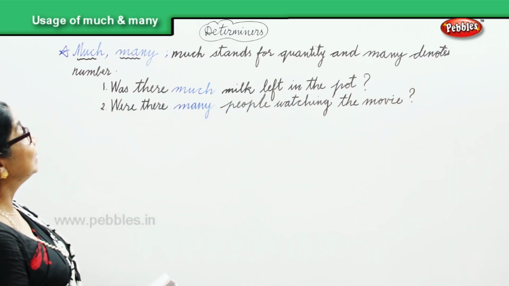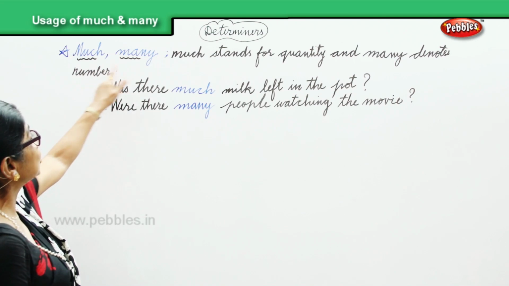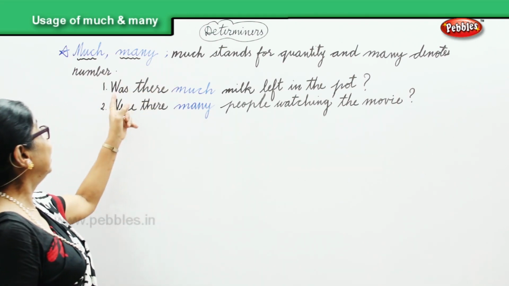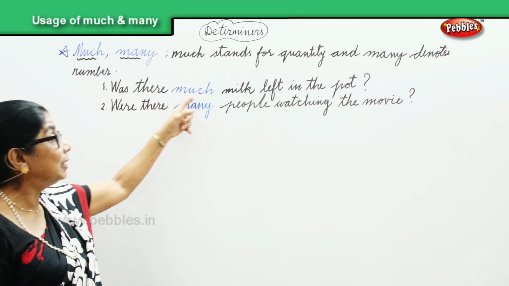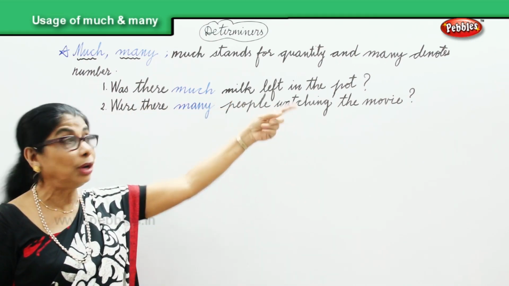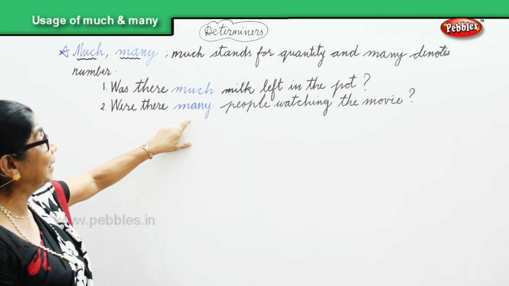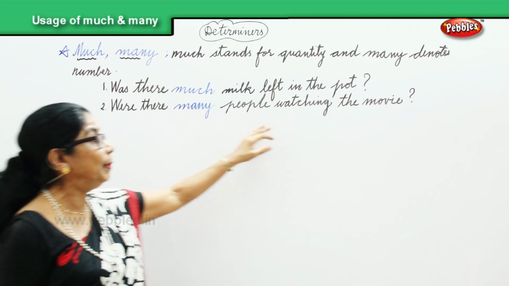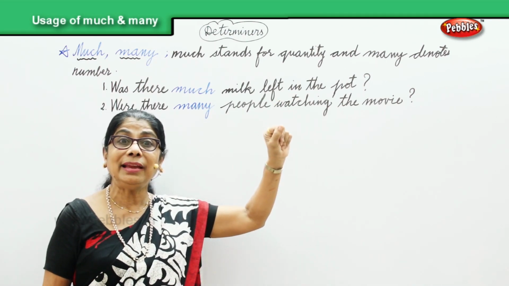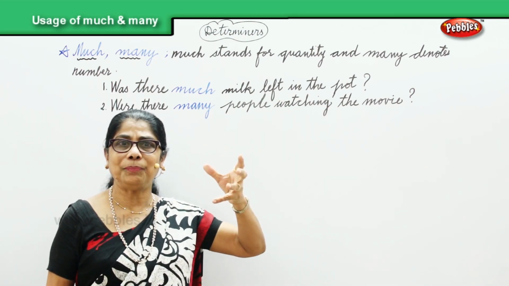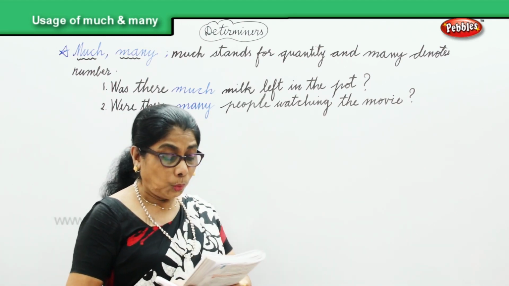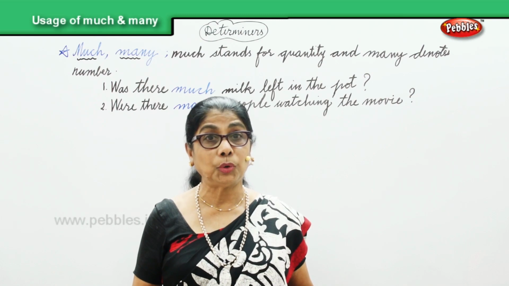We are looking at the determiners much and many. When you say much, we think of quantity. Was there much milk left in the pot? When we talk about many, it denotes the number. Were there many people watching the movie? The number of people we are looking at. Now, we haven't got many books.